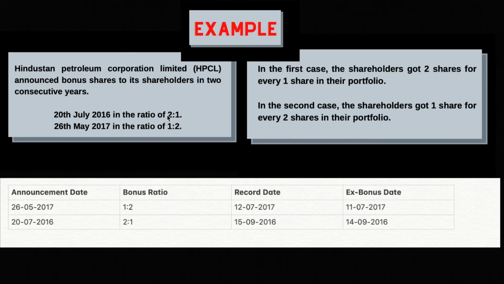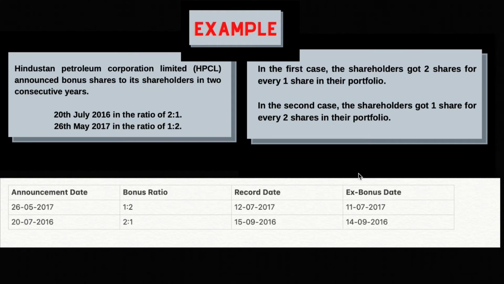In the case of 2:1, for every one share the shareholder is having, they will get two shares as free. For 1:2 ratio, for every two shares the shareholder is having, they will get one share as free. There is an announcement date here. This is the date on which the bonus is announced.